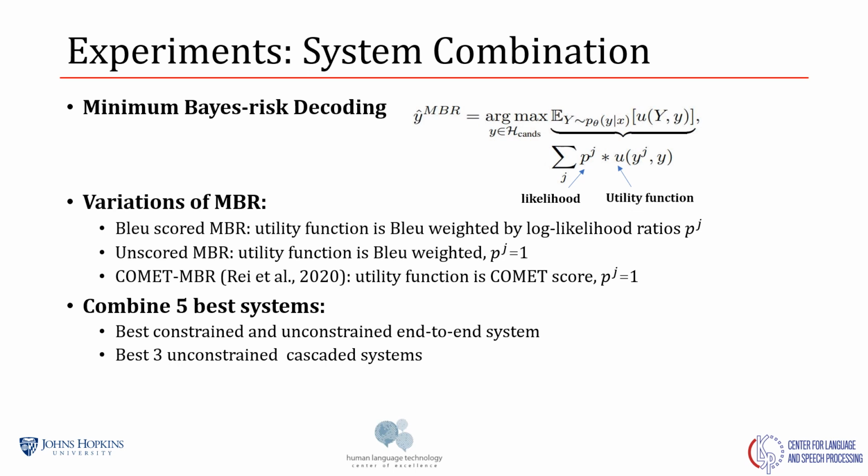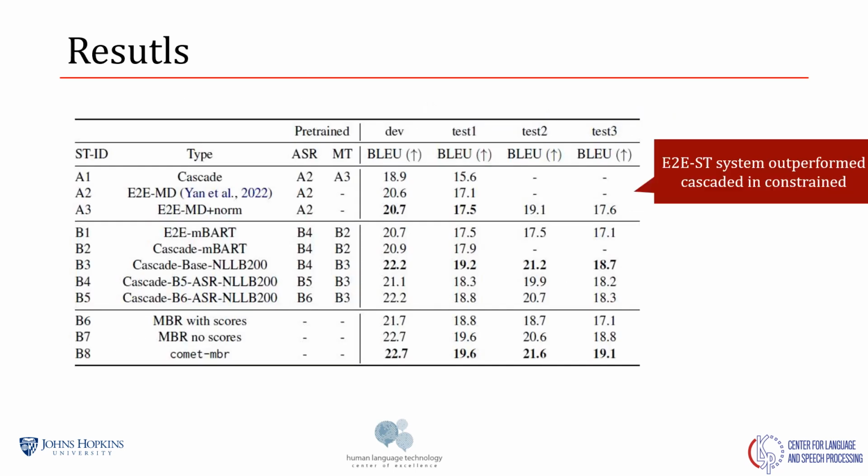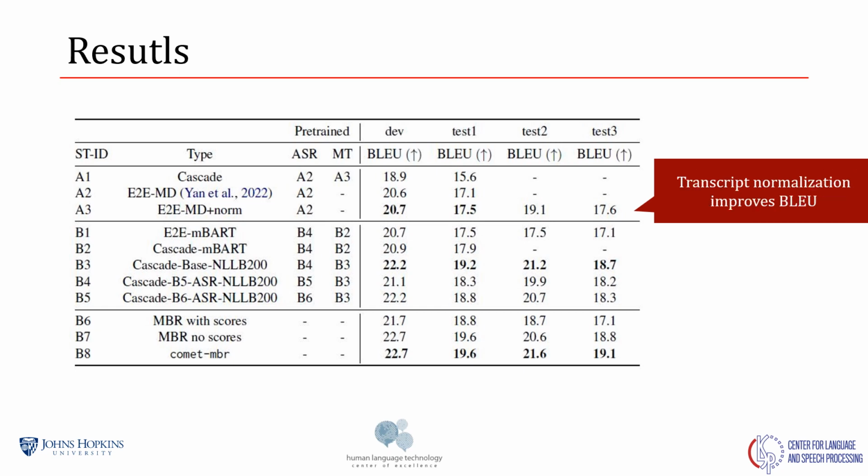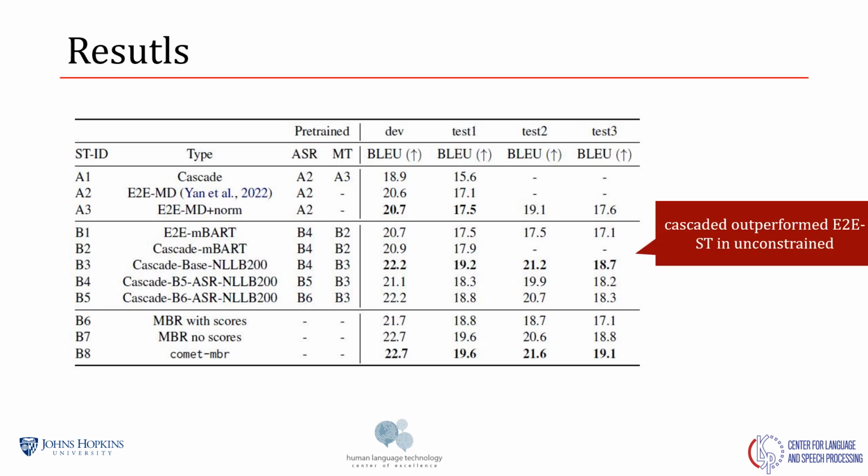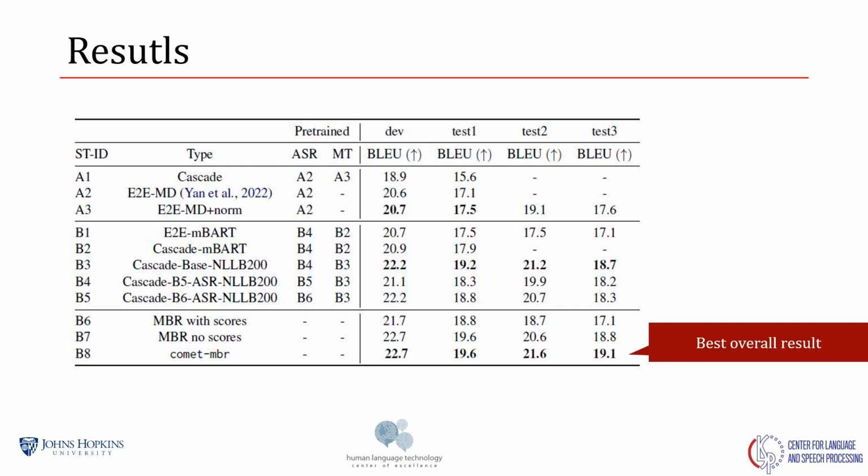Overall, it can be seen that the end-to-end systems significantly outperform the cascaded systems in the constrained setting, and the transcript normalization always helps, even in the end-to-end system. For the unconstrained setting, the cascaded systems outperform the end-to-end systems, especially the one that has very large models like NLLB 200. And finally, the best system combination approach was achieved using COMET MBR.